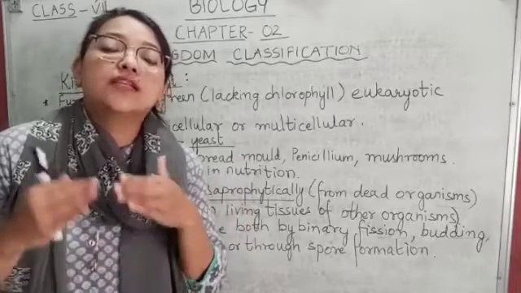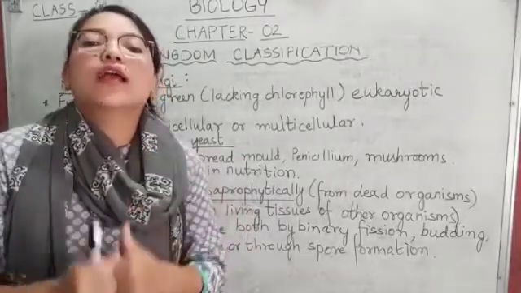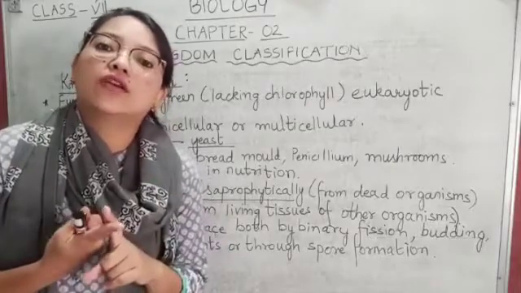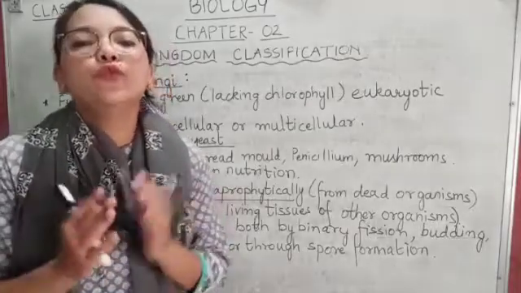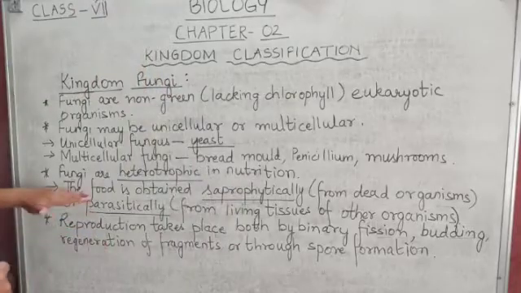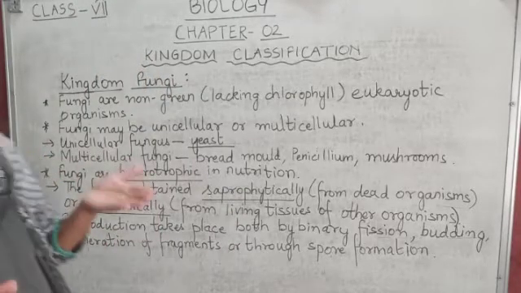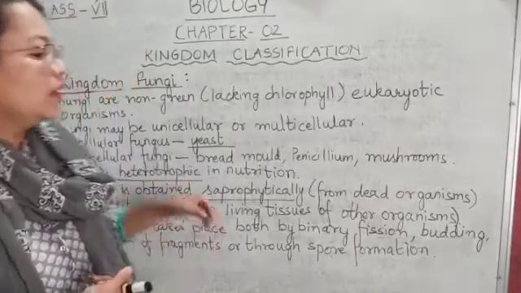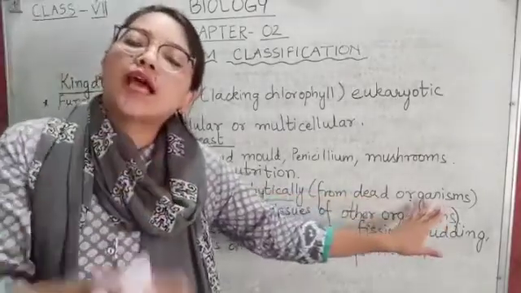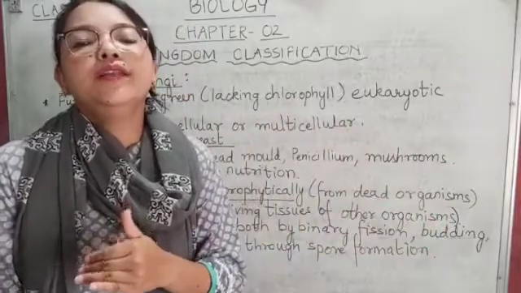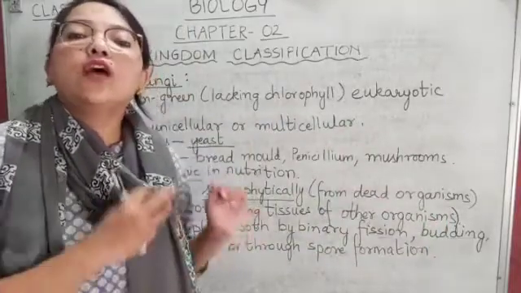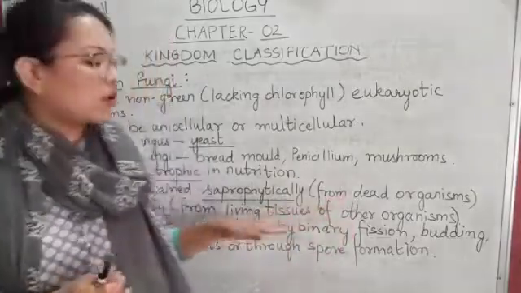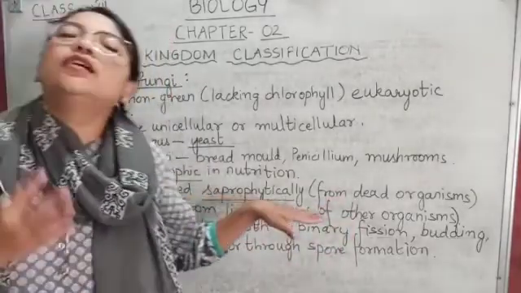That means they depend on other organisms, dead or living, for their food. If they obtain their food from dead organisms, then they are called saprophytic.